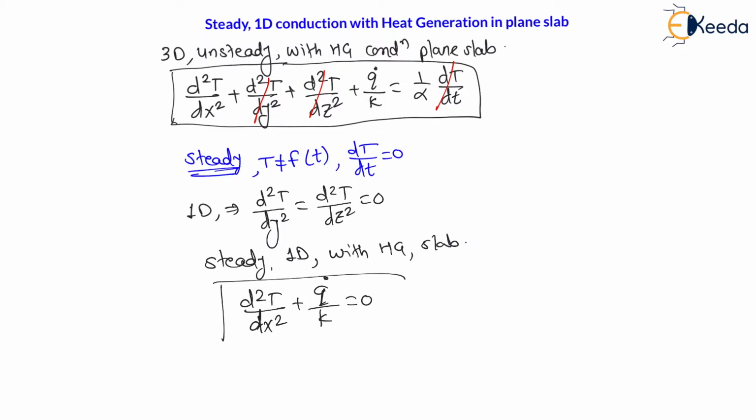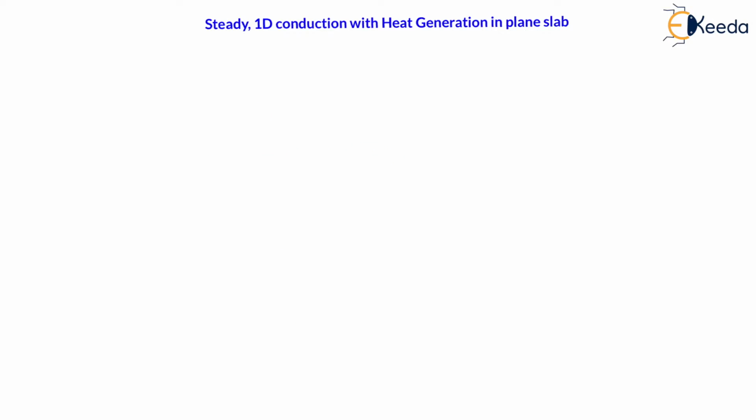This will be the steady one directional equation with heat generation through the plane slab. Now let us do the analysis of this equation.